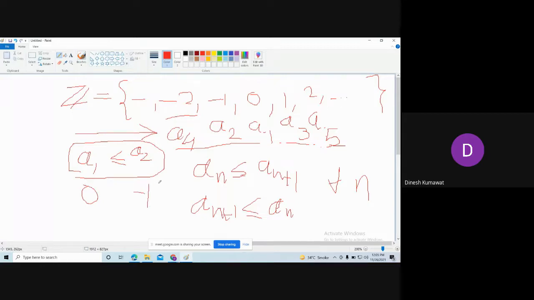Can I always say that? No, sir. So this is not true. Similarly, you can't always say that this is monotonically increasing or monotonically decreasing.